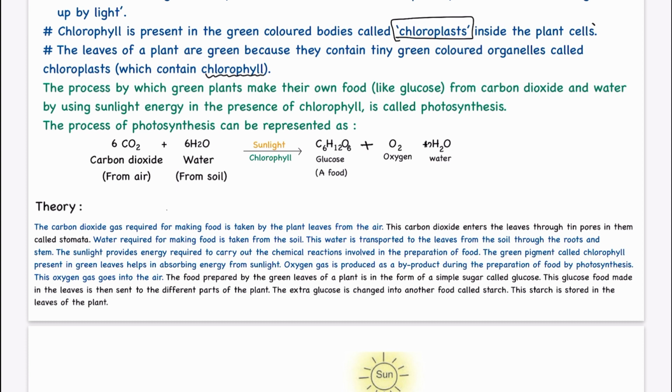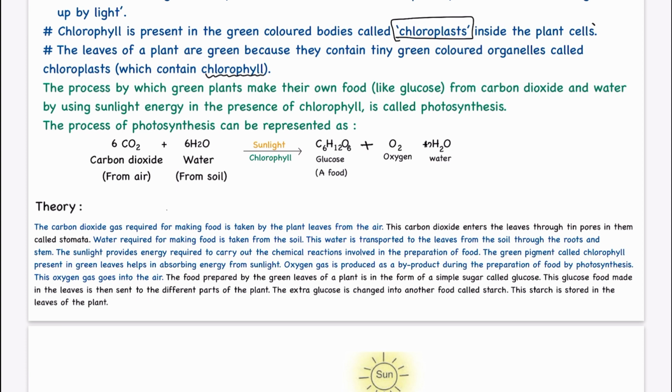Now what is actually happening here? We have this chlorophyll. What is the importance of chlorophyll? Chlorophyll actually traps the energy of sunlight. For this reaction to occur, that is making food with the help of carbon dioxide and water, we need a lot of energy. This is a process which needs energy to occur.